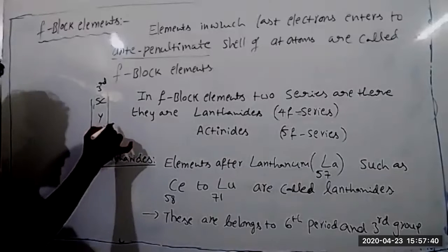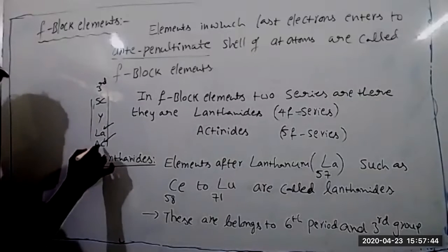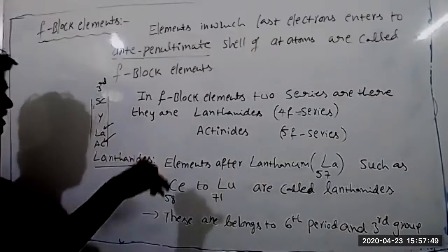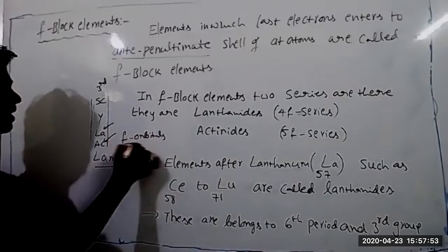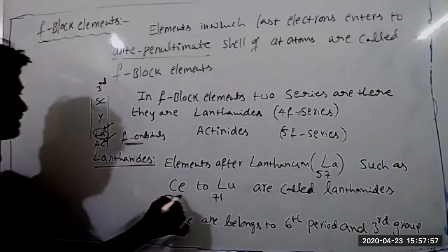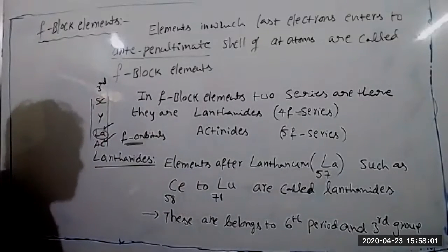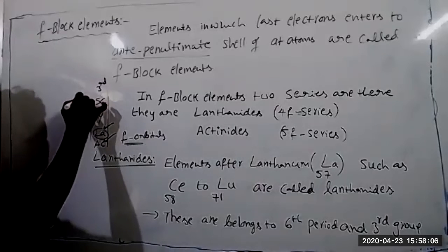In lanthanum also, and actinium also, the last electron is entering the d orbital. But from cerium to lutetium, the last electron is entering the f orbital. However, the properties of these elements are somewhat similar to lanthanum.